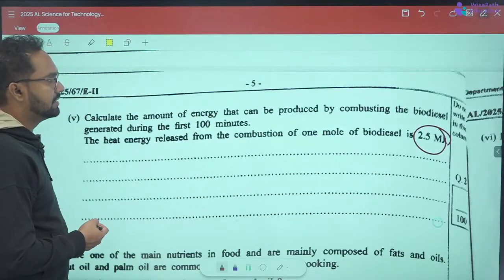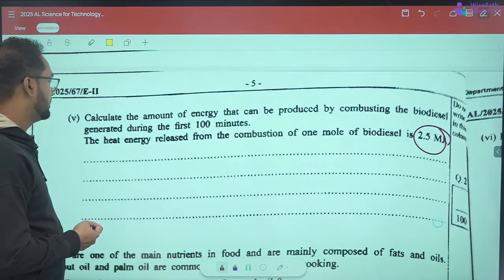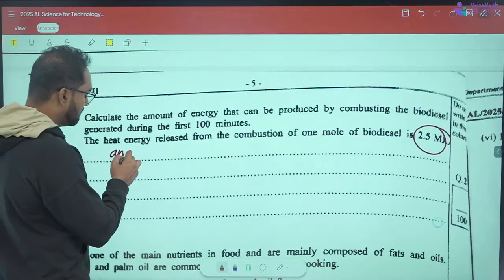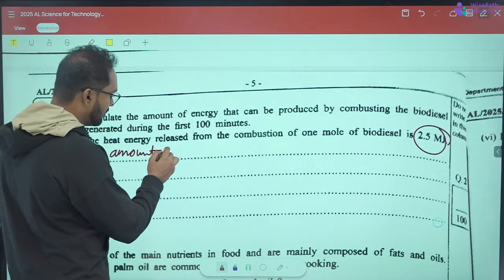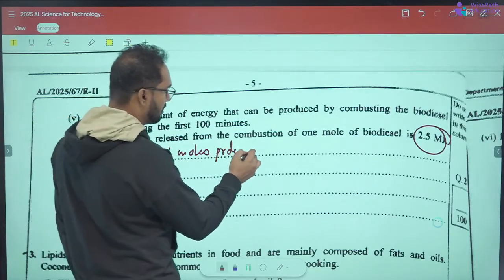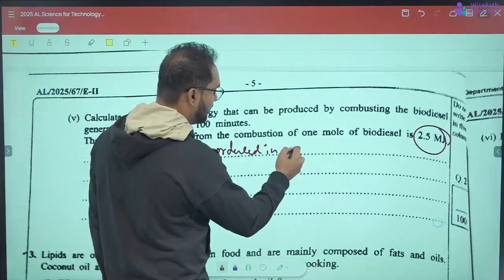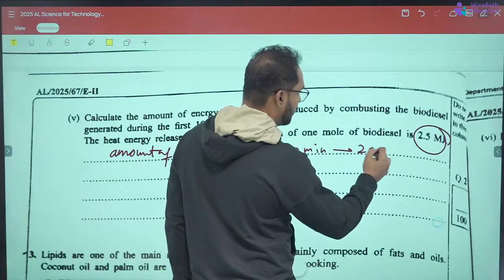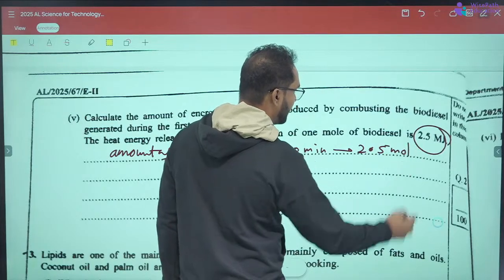The amount of moles produced in 100 minutes is 2.5 moles, right?